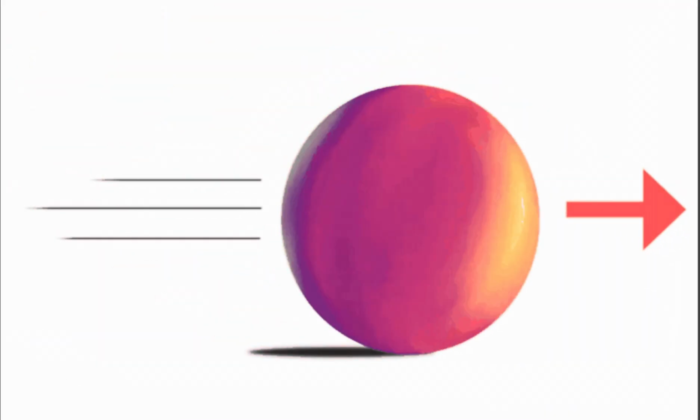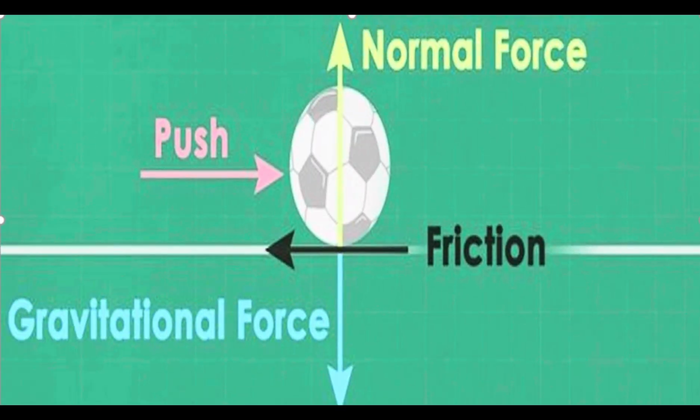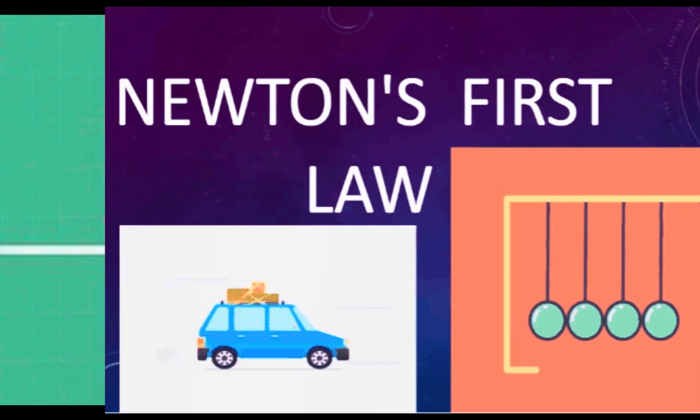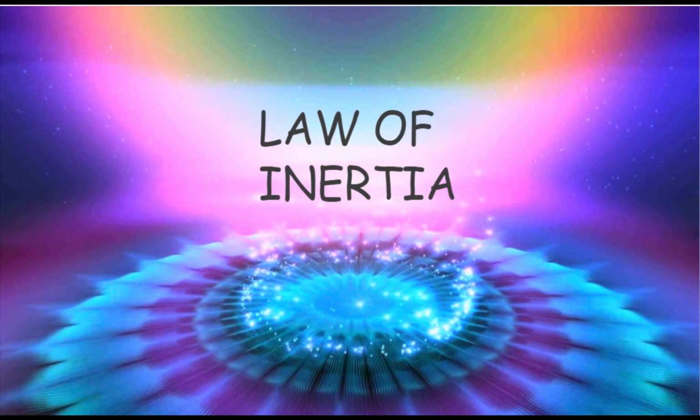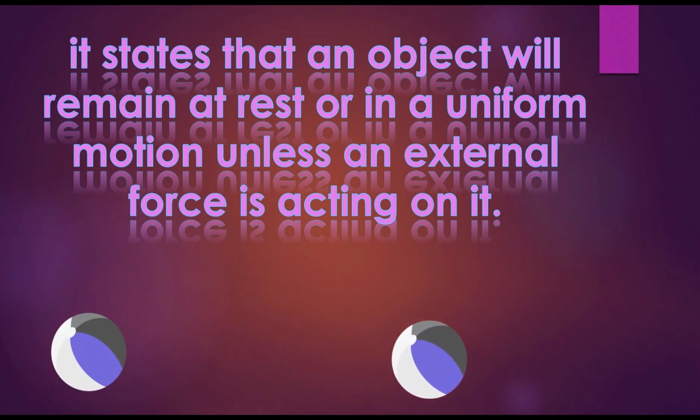Sir Isaac Newton formulated laws of motion to describe the behavior of objects in motion and what causes this motion. Newton's first law. Newton's first law of motion is also called the law of inertia. It states that an object will remain at rest or in uniform motion unless an external force is acting